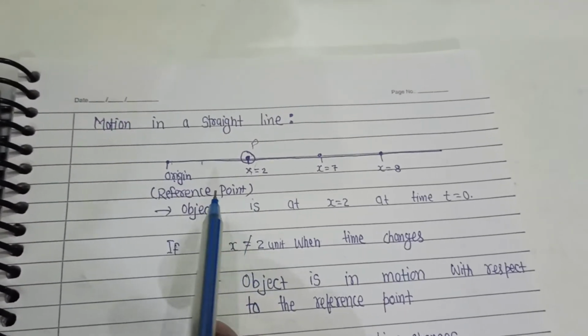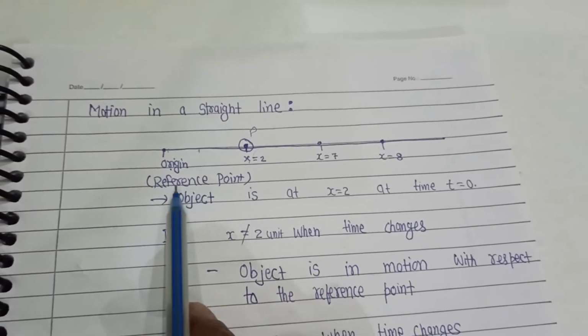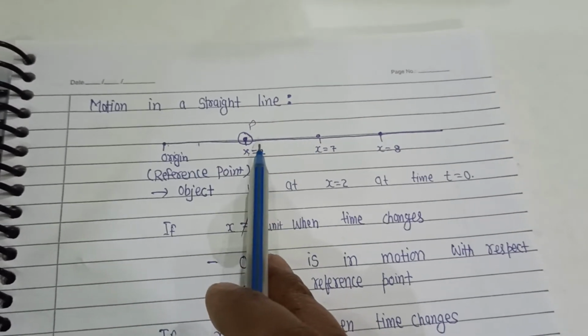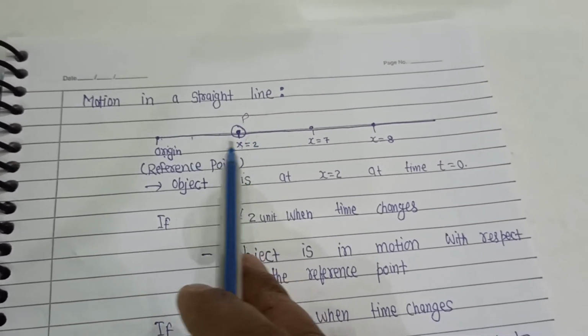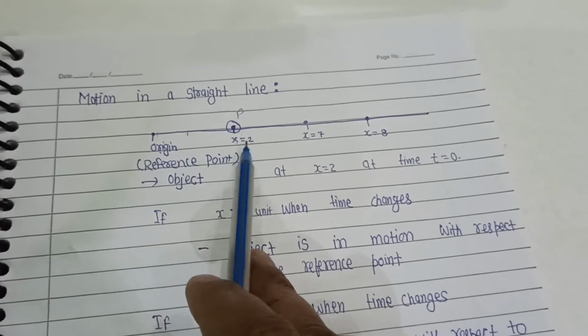Here is one case. This is the reference point, the origin, and one object P is at x equals 2, which is 2 units from the origin.